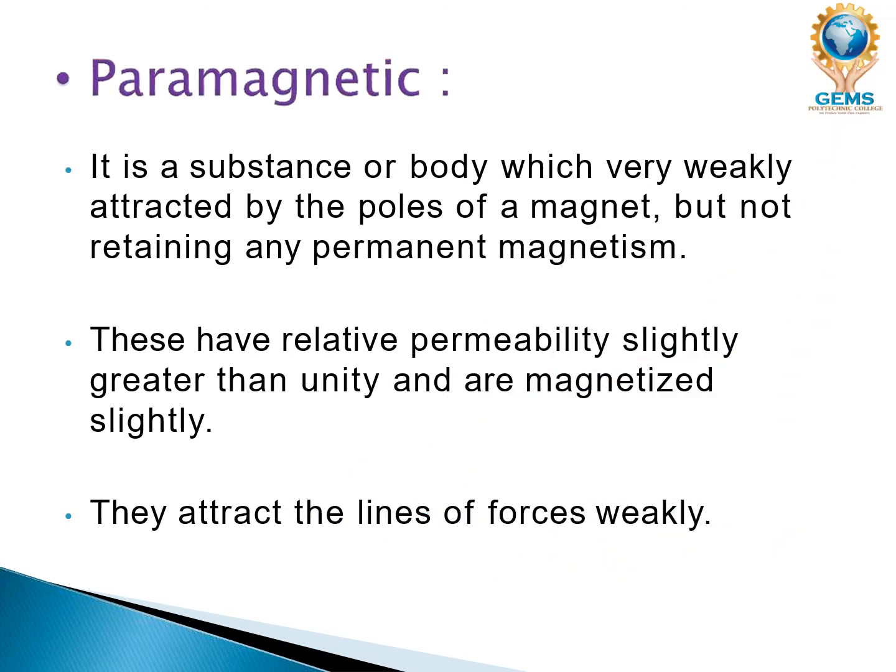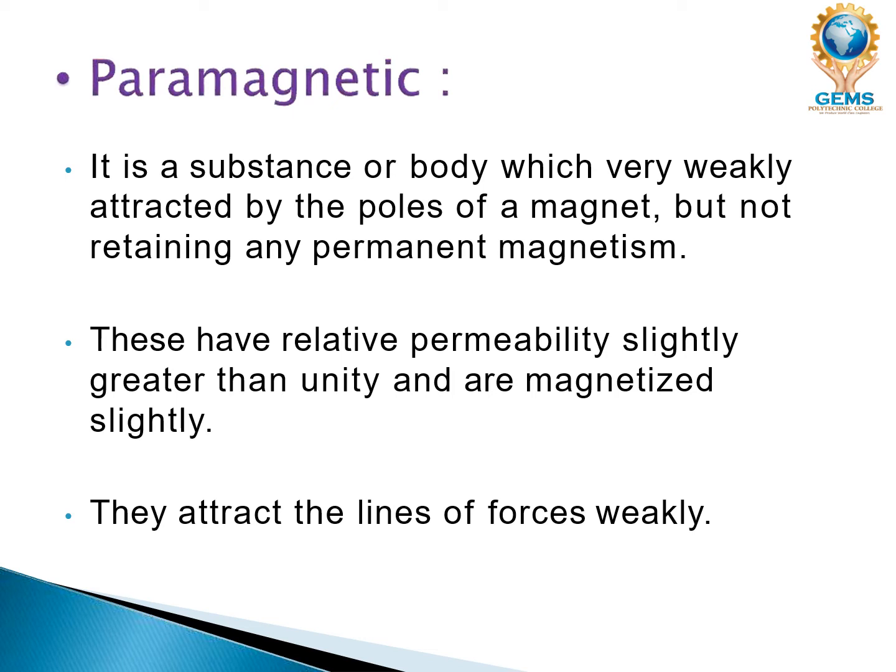Next one is the paramagnetic. It is a substance or a body which is very weakly attracted to the poles of a magnet but does not retain any permanent magnetism. So basically, this is a type of magnetism in which the body is very weakly attracted by the south and north poles, and will not retain any permanent magnetism. So basically, this will not be permanently magnetized.